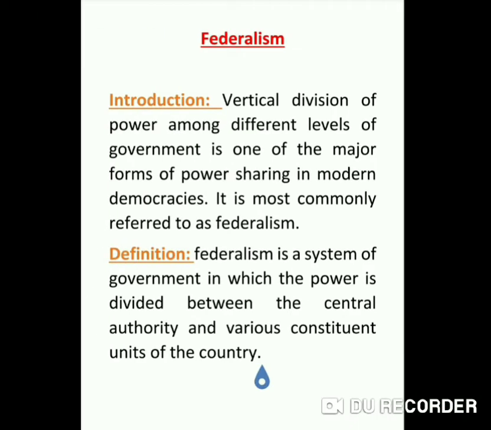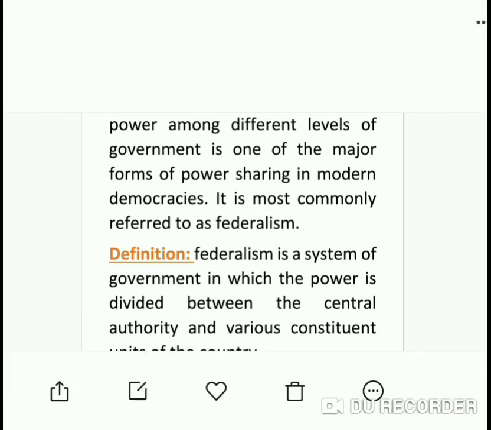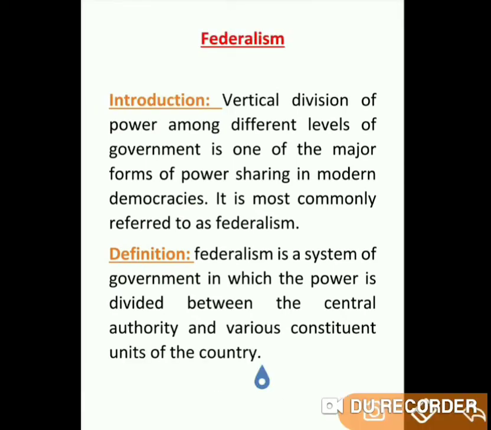Now let us discuss the introduction of this lesson. Guys, as you know, in the previous class we discussed power sharing, how power is shared among different organs of the government, and how power is divided among pressure groups, political parties and social groups. We also discussed how power is shared among different levels of the government, such as union government, state government, and local or community government.